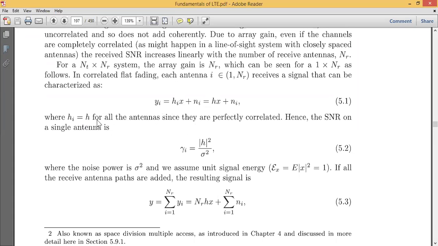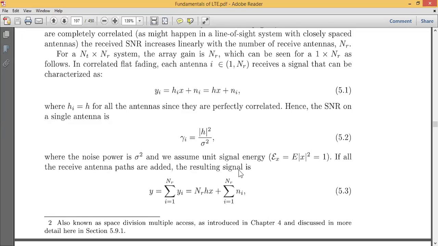So what is h here? It is the h for all the antennas, because they are perfectly correlated. That is the condition made, and hence the SNR on a single antenna is given by mod of h squared divided by sigma square. Sigma square represents the noise power, so noise power is equal to sigma square. Let us assume the unit signal energy they have taken is unity, meaning all the channels give me energy equal to 1.